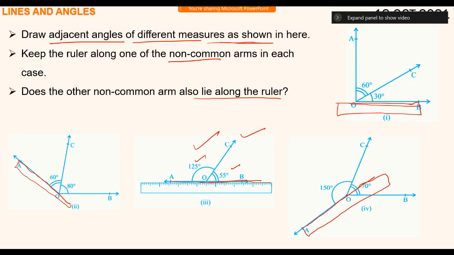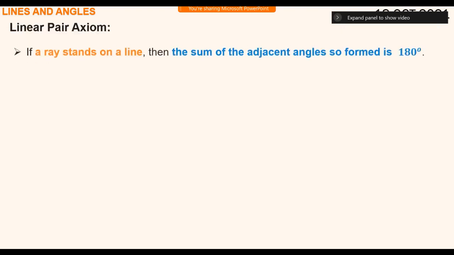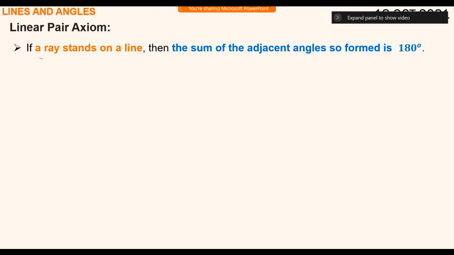The converse is also true. Axiom 6.1 is true, as well as the converse of axiom 6.1. If a ray stands on a line, then the sum of adjacent angles so formed is 180 degrees. This is an axiom.